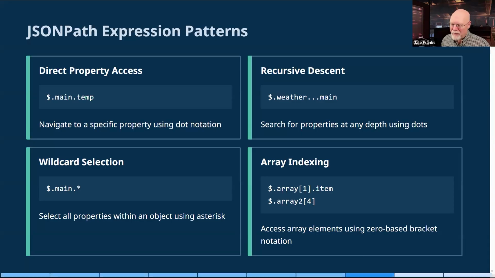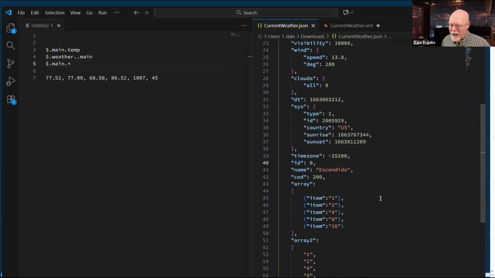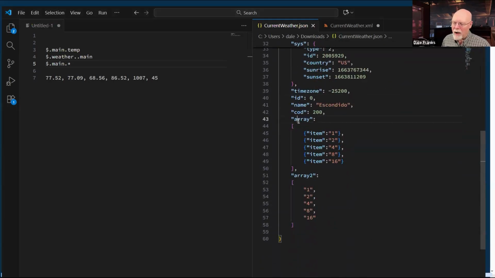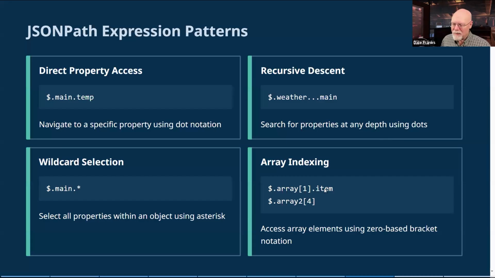So if I have it way down here, I have array, and I have these items in my array. Actually, I have two arrays because I have different ways of being able to present the same data in an array. I can present it like this, or I can present it a little more formally like this. I actually have three ways that I can present this data, but I've chosen to present two of them here. So let's take a look at this.